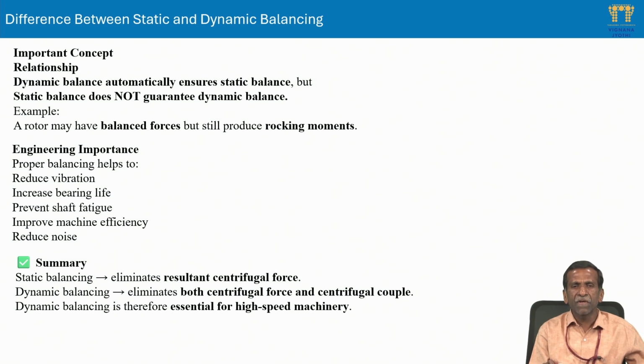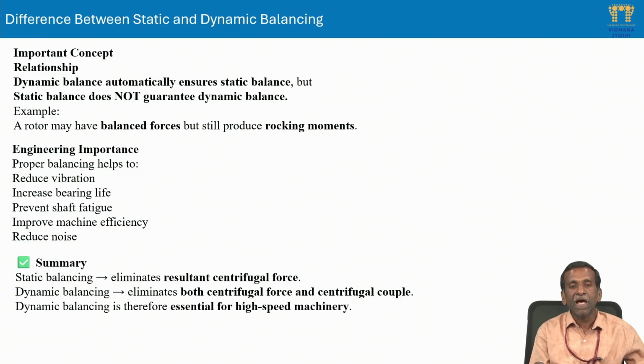Dynamic balance automatically ensures static balance, but static balance does not guarantee dynamic balance. Why? Because dynamic balance means force and moments are both balanced, whereas static balance takes care of force only. So whether dynamic balancing is there or not, merely doing static balance is not correct. But with dynamic balancing, static balance is also simultaneously checked. I think you are able to understand the engineering importance.